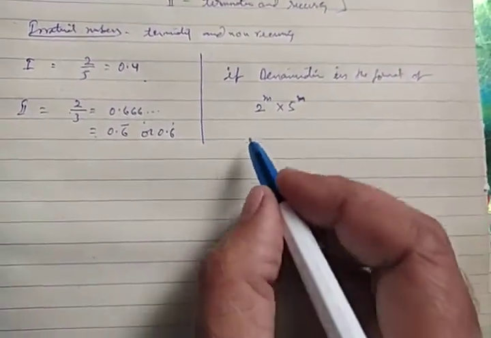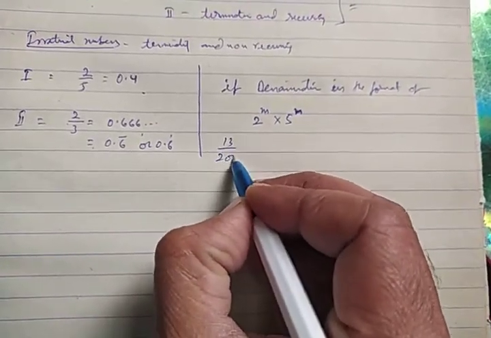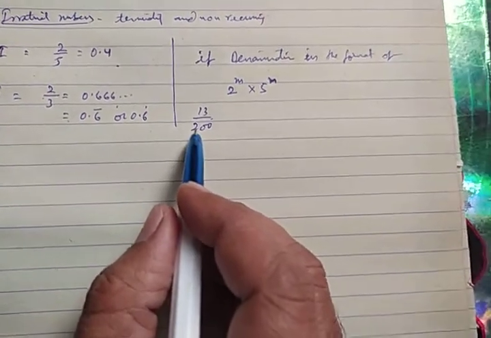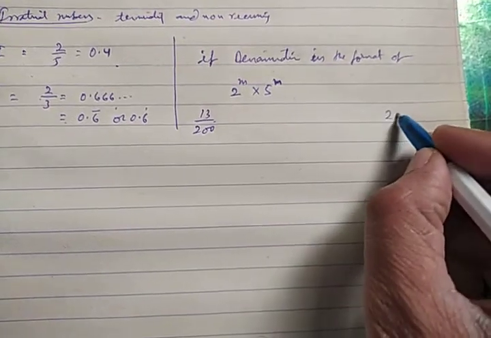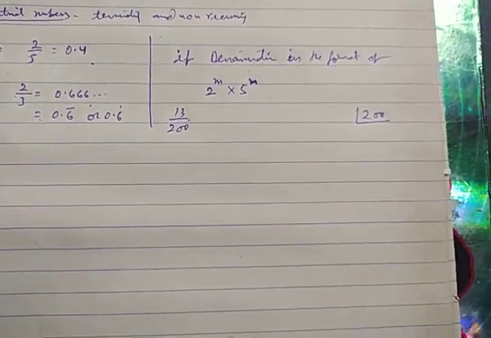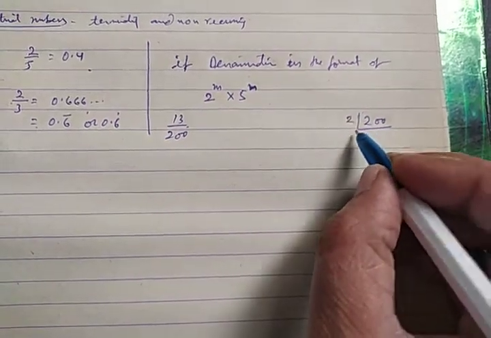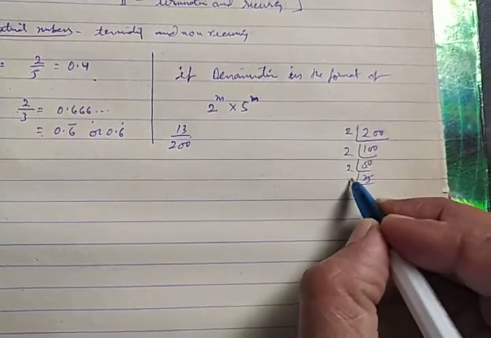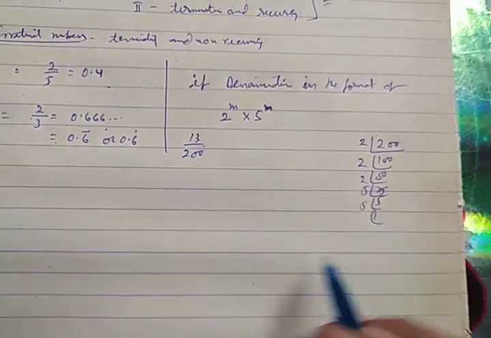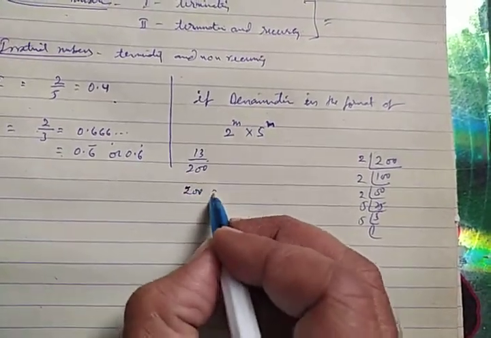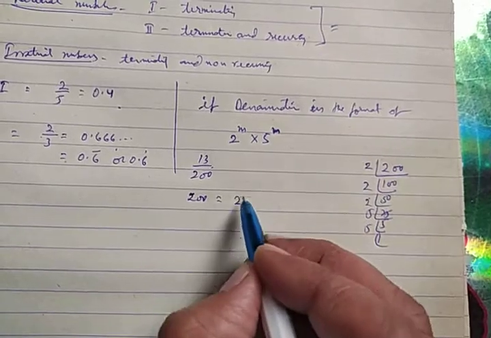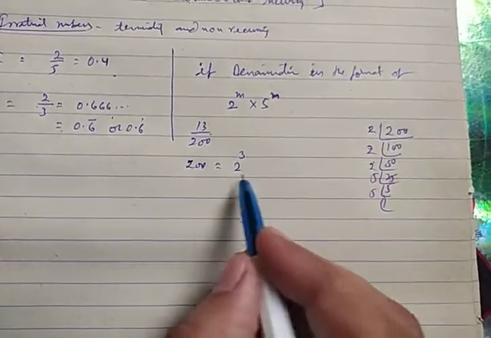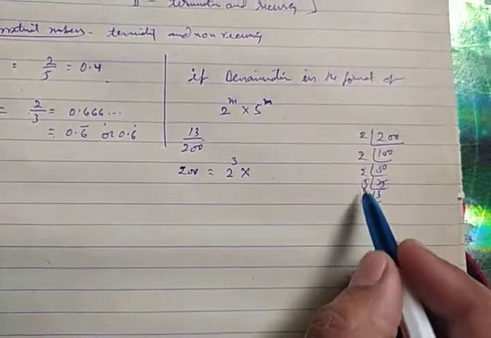Let us take another example. Suppose I am taking 13 upon 200. You will observe the denominator of the quantity. How to observe? You factorize the denominator. Factorization means prime factorization. 200 divided by 2 is 100, then 50, then 25, then 5, then 1. So 2 is coming 3 times, 2 to the power 3. They are all in multiplication format, but similar quantities can be written in exponent form, into 5 to the power 2.